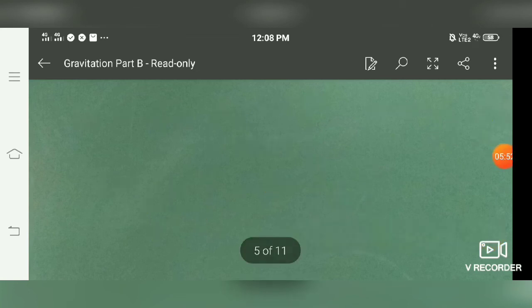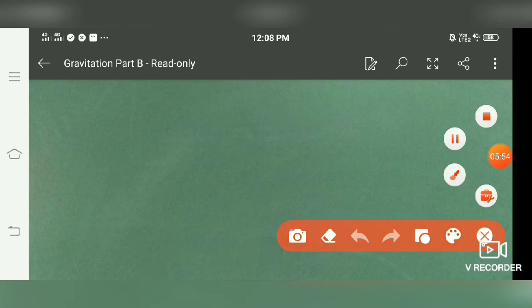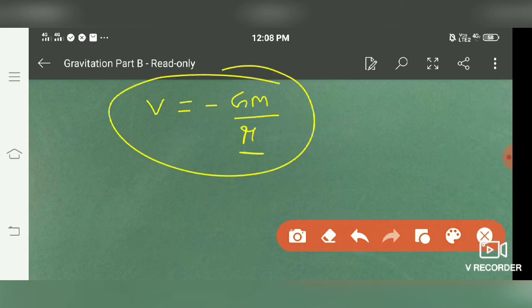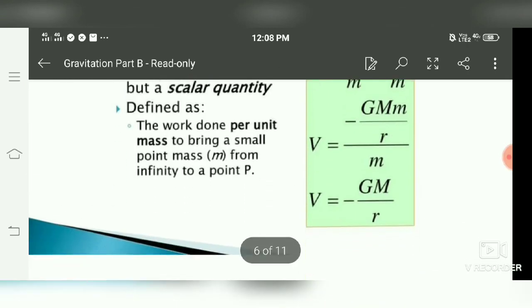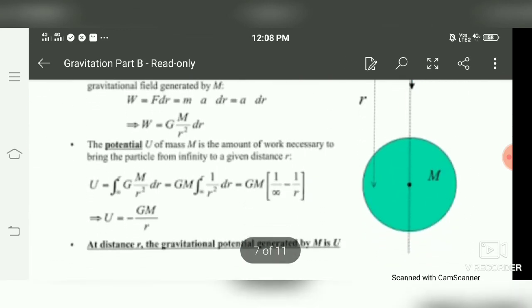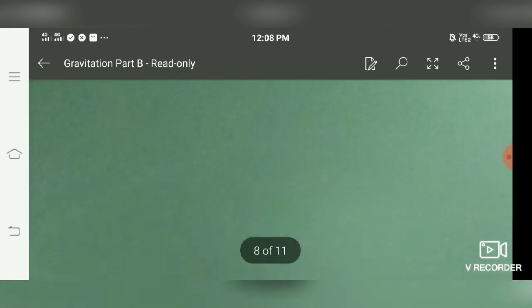So we get the result that gravitational potential is equal to minus G capital M by r, or capital R. If we have capital R instead of small r, we get minus GM by capital R. So this is the gravitational potential. It's a scalar quantity. So this is the complete derivation that we have already done.